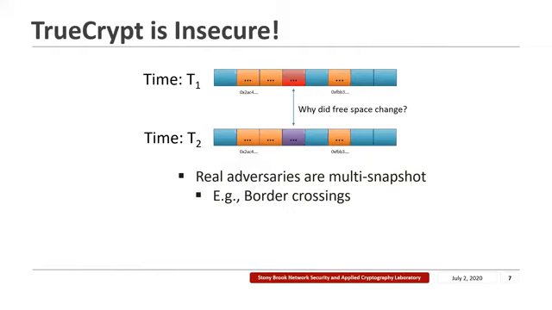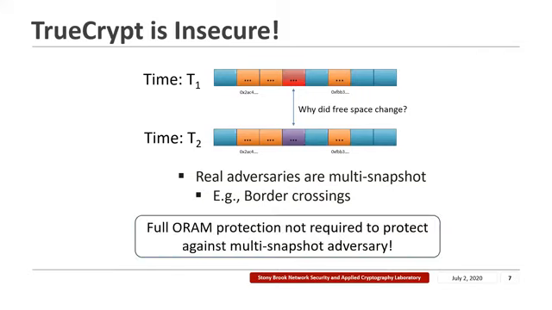Also, real adversaries in plausible deniability scenarios usually have multi-snapshot capabilities. For example, these could be officers at border crossings in an oppressive regime that can snapshot your device every time you enter and leave the country. To protect against multi-snapshot adversaries, we do not require full ORAM protection.